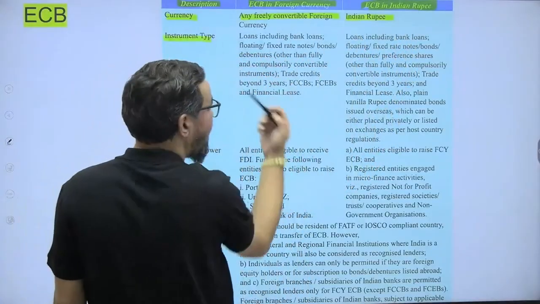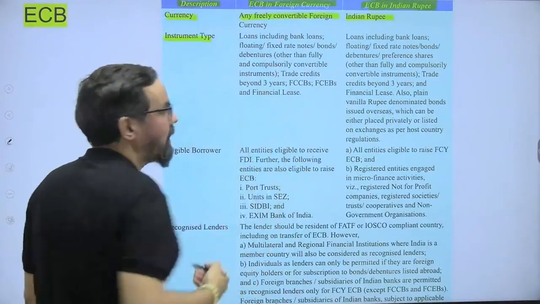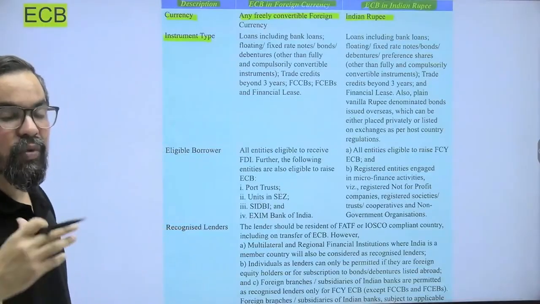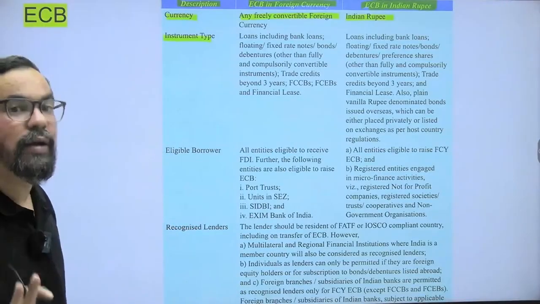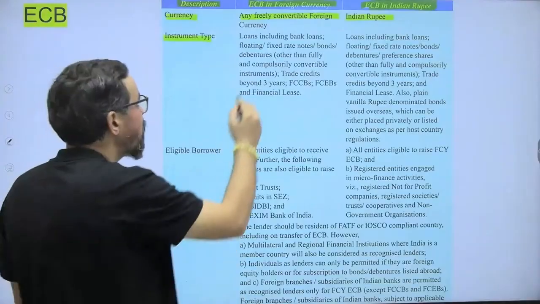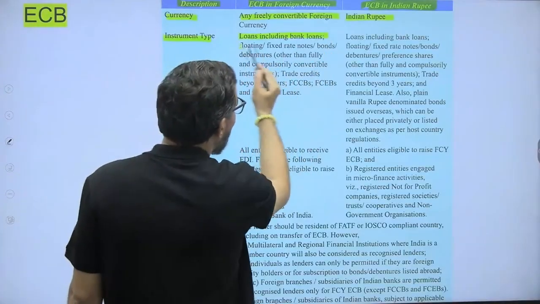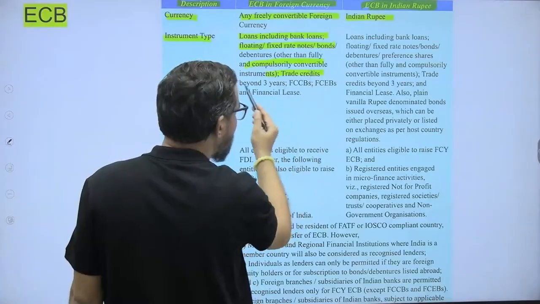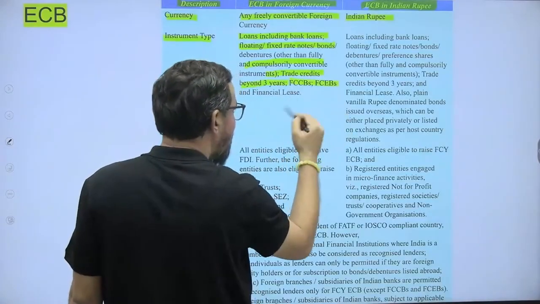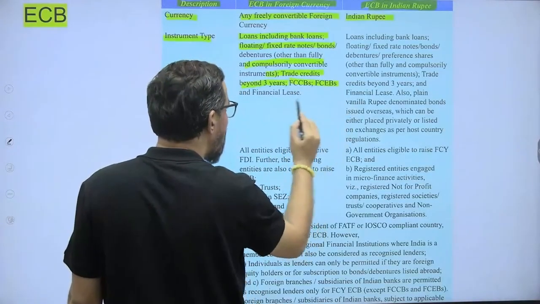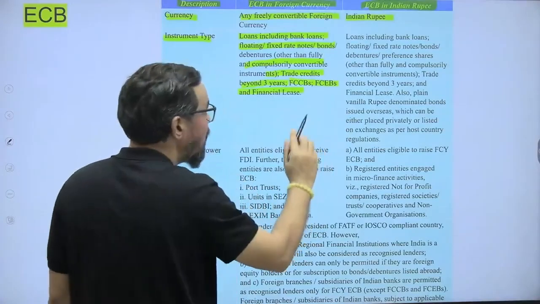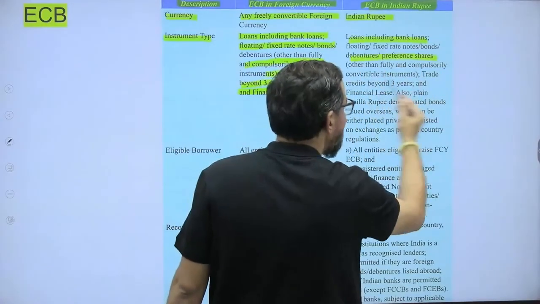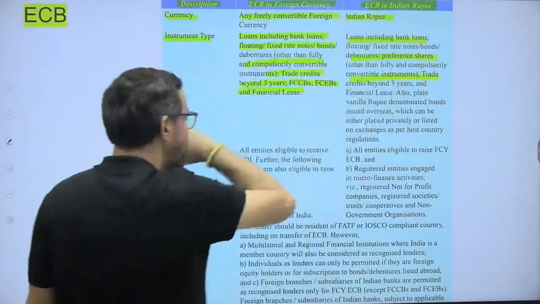Instrument type: any Indian company can raise foreign currency denominated ECB in the form of a bank loan. It can be floating or fixed rate, a bond, or trade credit beyond 3 years, FCCB (foreign currency convertible bonds), and financial lease. In case of INR, these are basically the same. The only thing is the currency gets changed.